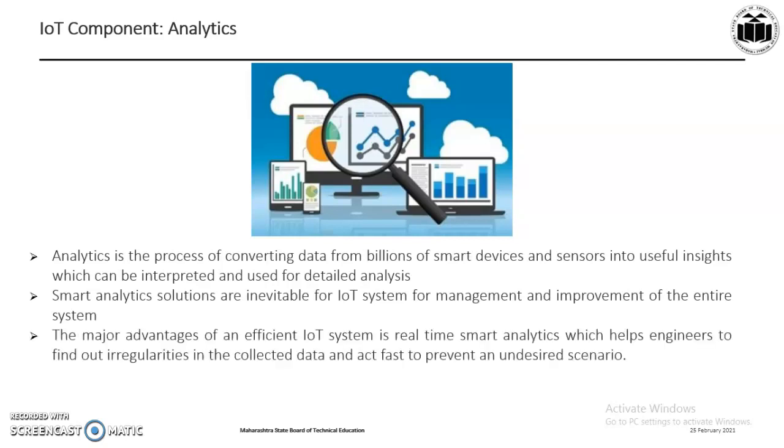The major advantage of efficient IoT system is a real-time smart analytics which help engineers to find out irregularities in the collected data and acts fast to prevent an undesired scenario. That means the analysis is done and the action is taken before the unavoidable circumstances are practically evolved. This is said to be the predictive analysis.